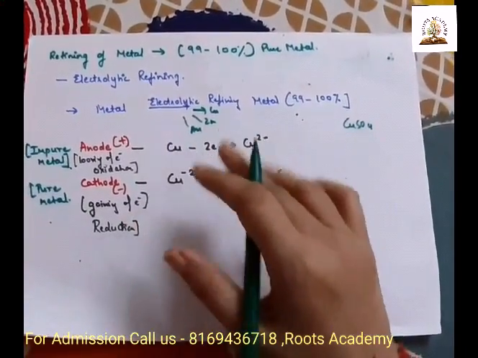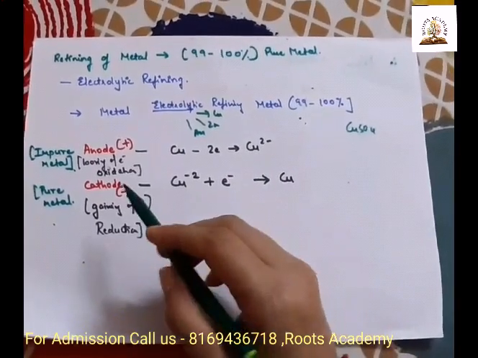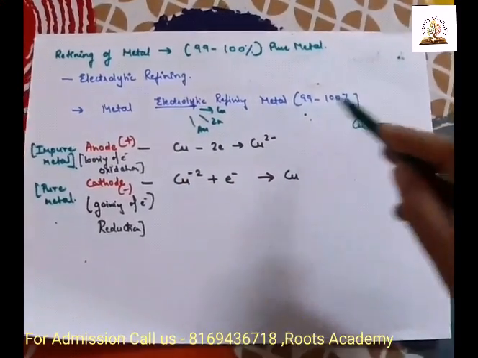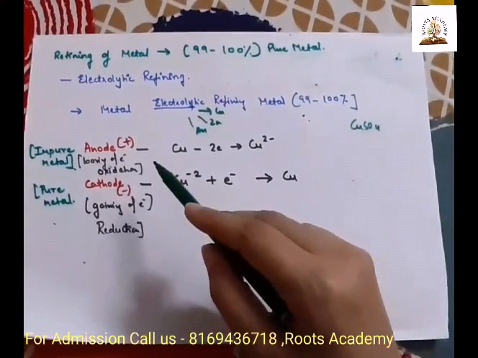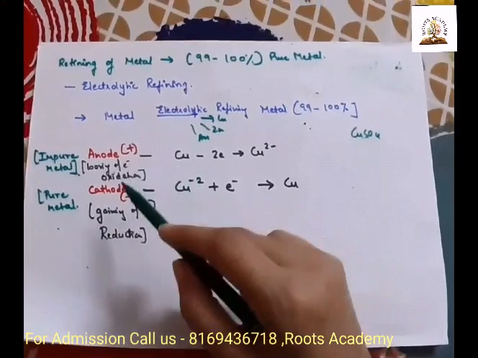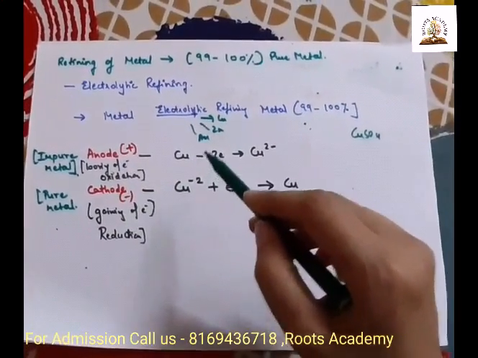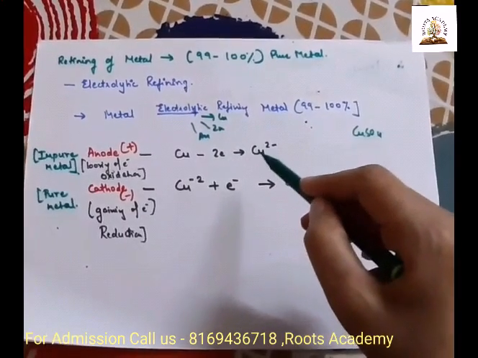Now, when we allow the electricity to flow, all the impure metal will get dissolved in the electrolyte. There will be an oxidation reaction taking place at the anode, where copper will lose electrons and form copper ions.